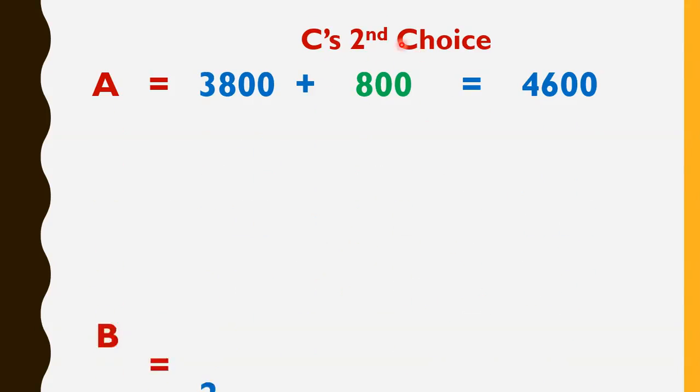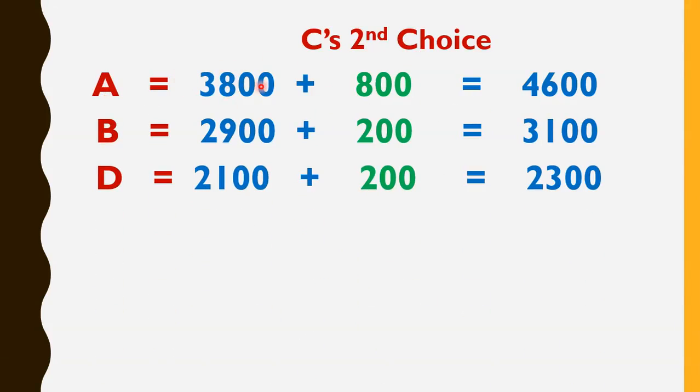So now I have told you that A got 3,800 votes, B got 2,900 votes and D got 2,100 votes, and C was eliminated from the election because he got the minimum votes in the first round of counting. Now we have to see the second preference of the voters who gave first preference to C. The total number of voters who gave first preference to C were 1,200.